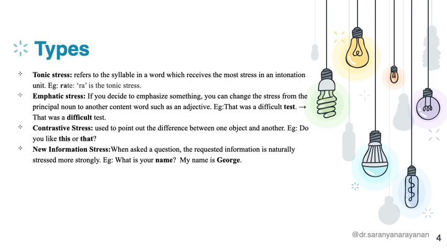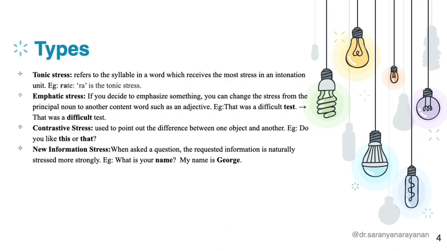Now we discussed how the content words in a sentence are stressed. There would be certain cases where we would wish to stress one word more than the other word. In this particular example, that was a difficult test, I am stressing the word test over here, but I want to give emphasis to how difficult the test was. So I would say that was a difficult test. In that case, I am giving more emphasis to the word difficult than test.